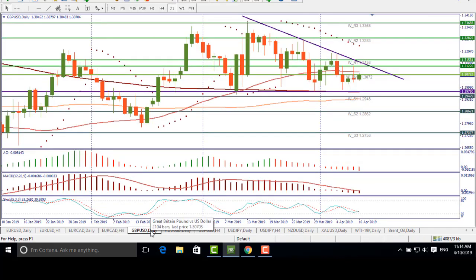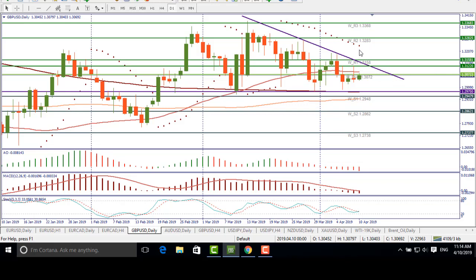And of course some words about the GBP USD pair. So today the British pound will be under big pressure and the European summit may cause high volatility, so be careful. The first level the pair needs to break on the daily chart is 130.72. Then the pair will meet the next resistance at 131.22, and after that we have the weekly pivot level at 131.58.